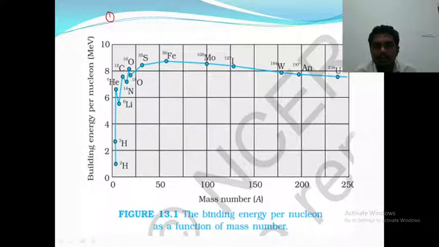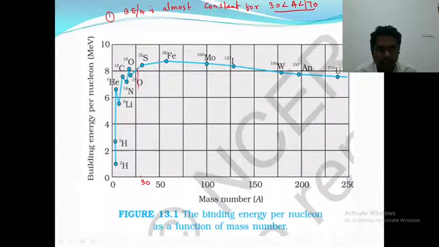Binding energy per nucleon is almost constant for atomic nuclei whose mass number varies between 30 and 170.